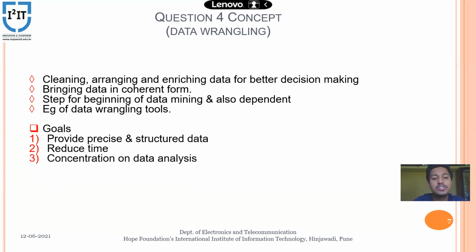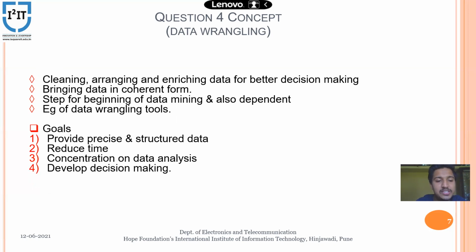Third is concentration on data analysis. Data scientists can concentrate on data analysis rather than on data that is not in a structured format.